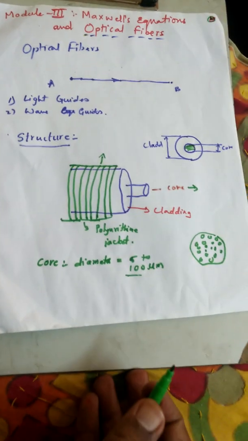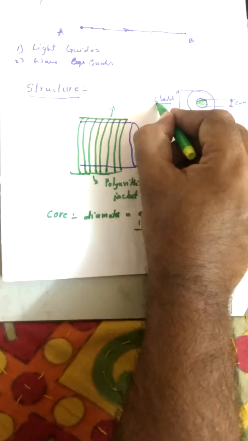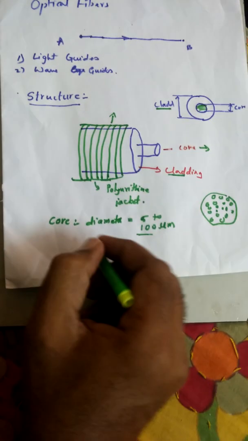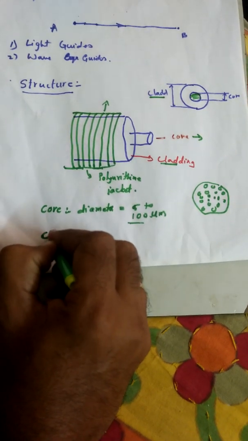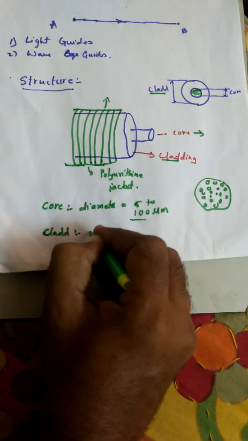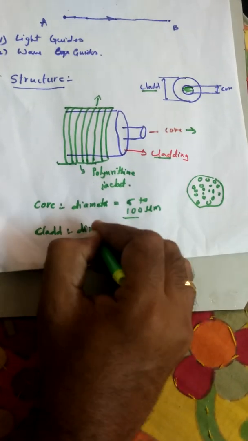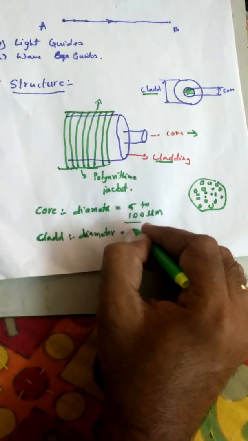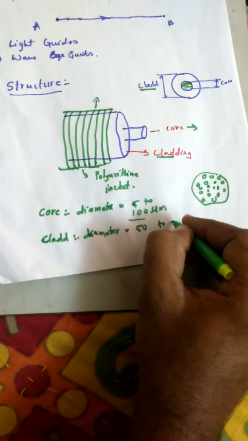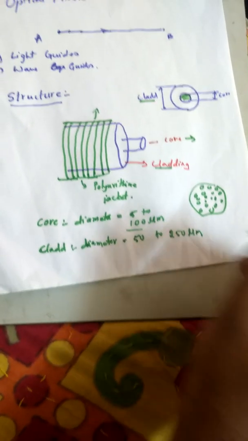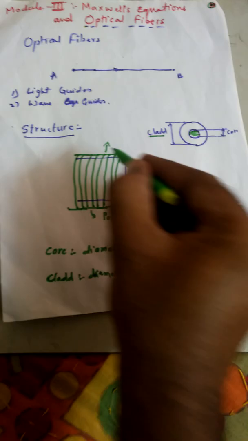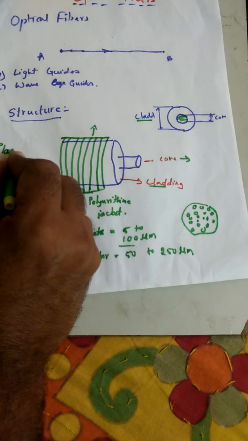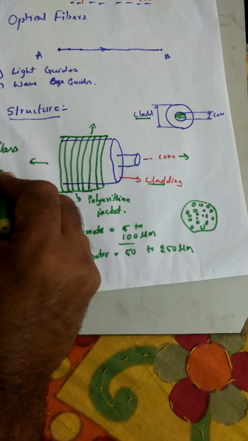And if you look at the cladding, I have written it as clad or cladding, both mean the same. If I have the core and the cladding, the diameter of the cladding will be, I would say, around 50 to T micrometers, very small dimension. Now look at this, these are made up of glass, they are not any ordinary material. This is made up of glass or very good, very high quality plastic material.